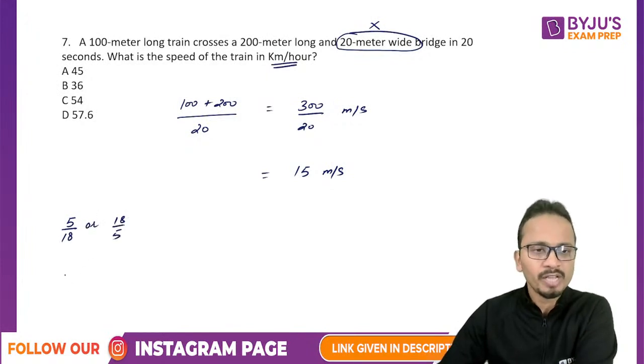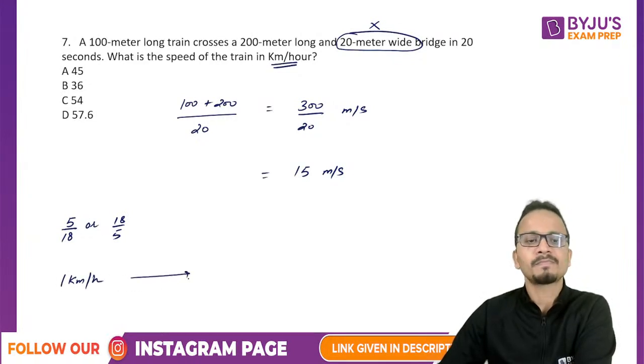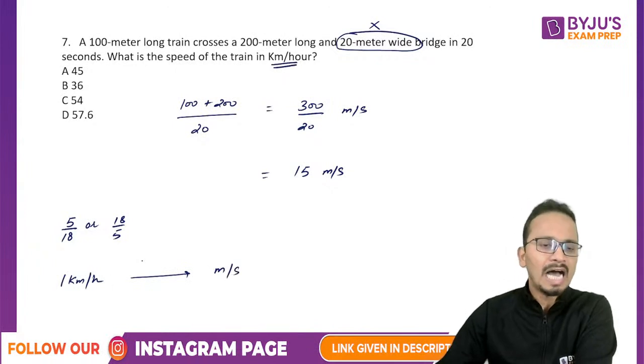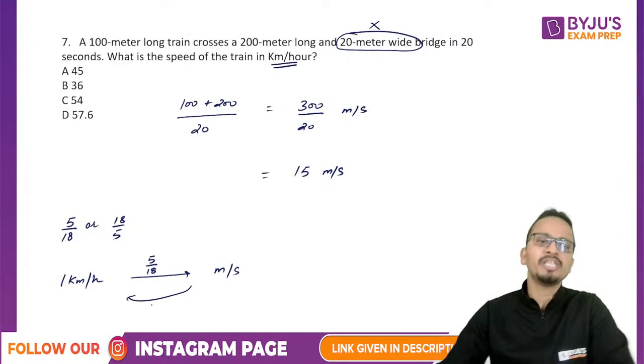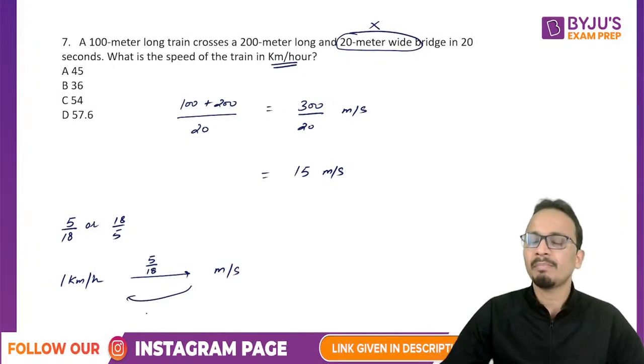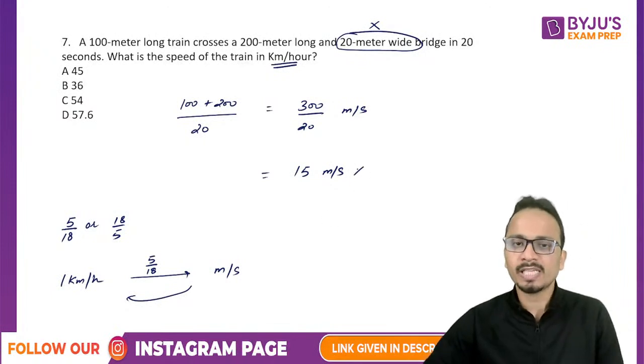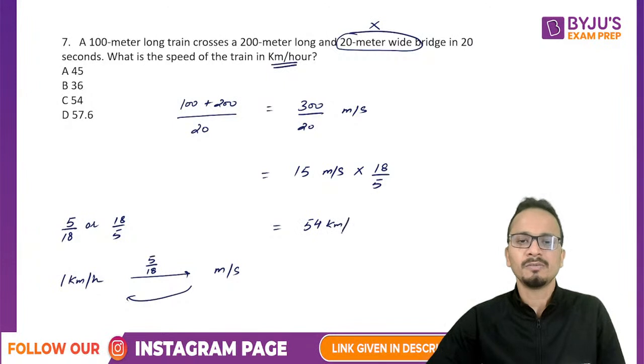So if I'm converting from kilometer per hour to meter per second, I'll have to multiply by 5 by 18. All right. And in the other direction, from meter per second to kilometer per hour, we'll multiply by 18 upon 5. So in this case, I'll multiply it by 18 upon 5 to convert it to kilometer per hour. So my answer will be 54 kilometer per hour.